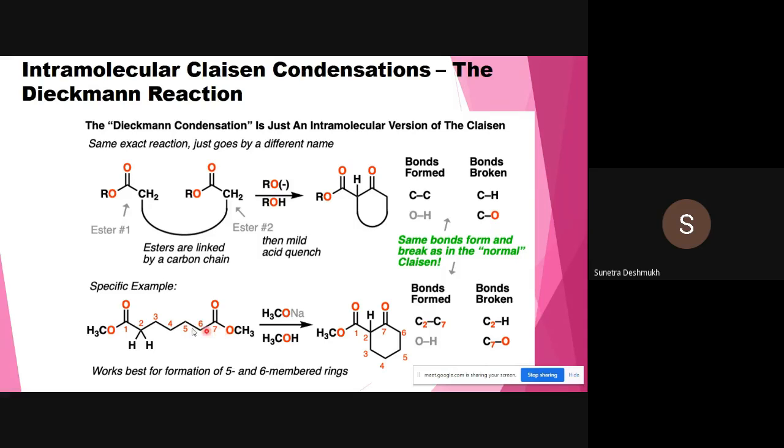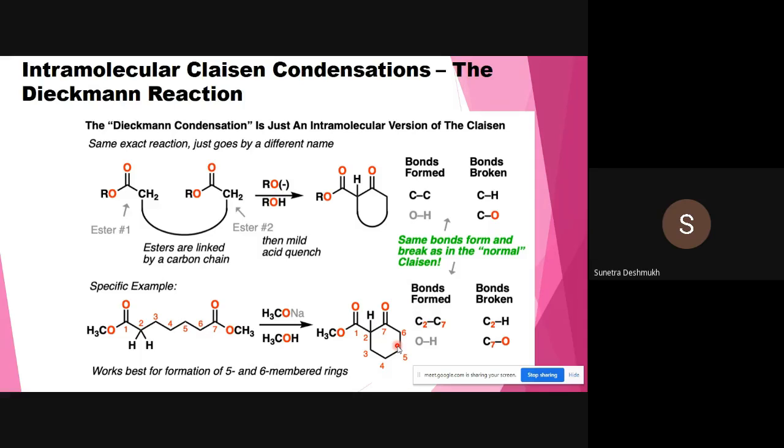Here we can generate the carbanion in the same molecule, and the carbanion acts as a nucleophile and attacks the carbonyl group of the same molecule, eliminating methoxide. So in the same molecule we generate the enolate, and this enolate attacks the seventh carbon atom to eliminate methoxide and form this cyclic cyclohexanone ring.